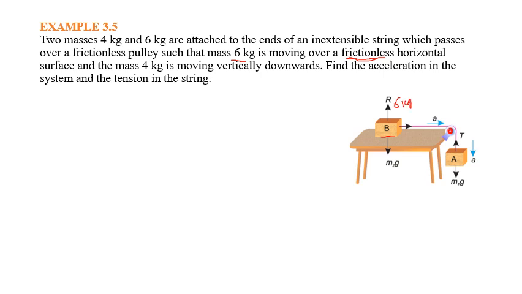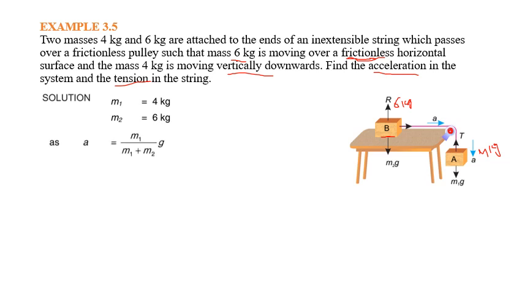Now they say that the 6 kg mass is moving on the horizontal surface, so the mass m2 is 6 kg and m1 is 4 kg. The 4 kg mass is moving vertically downward, and we need to calculate the acceleration and tension. So m1 is 4 kg and m2 is 6 kg, and we have already derived the formula to find the acceleration.